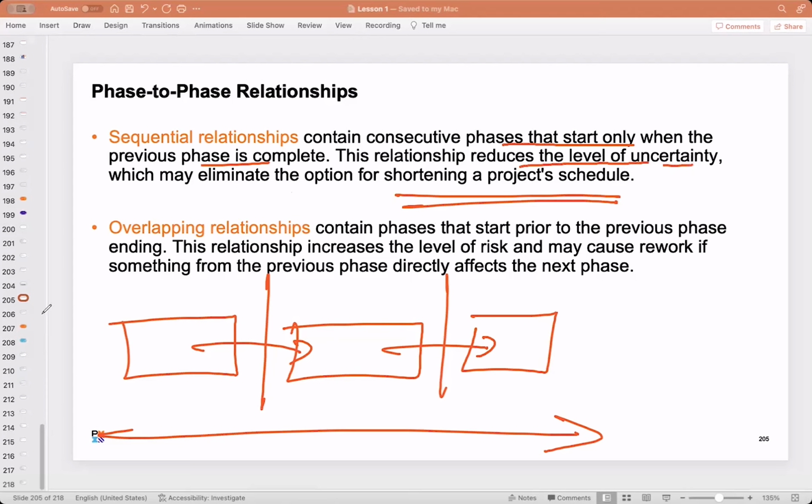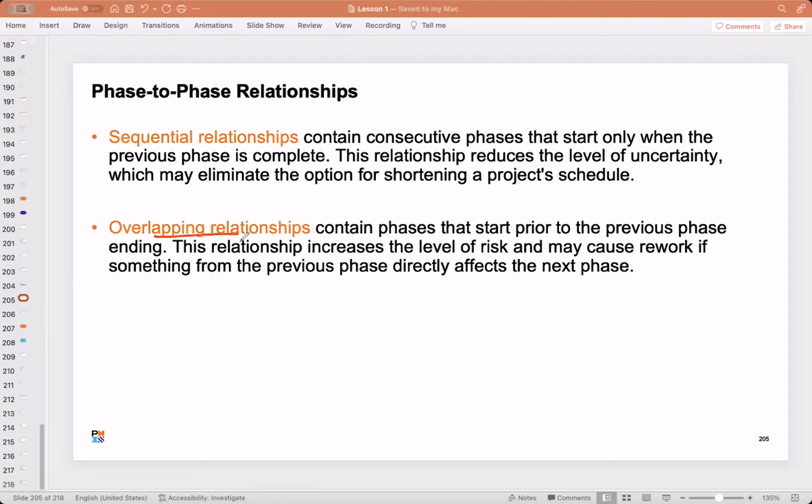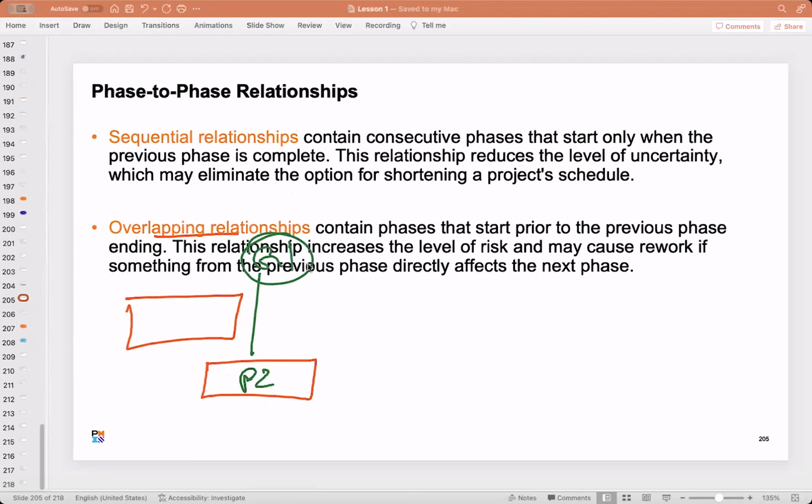Okay, that's when we have an overlapping relationship. See here, overlapping relationship means what? It goes like this, where you take the activities of phase 2 before even getting the gate 1 approval. Okay, so there is a problem there. What is the problem? Any guesses? If you do like this, what is the problem?